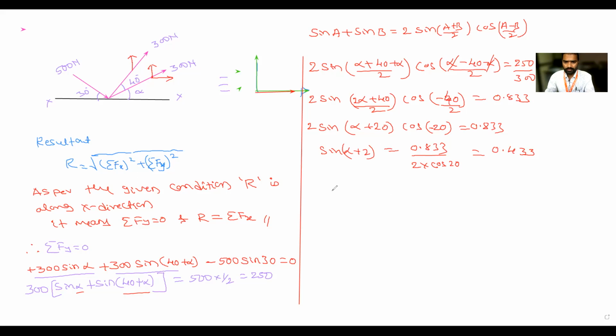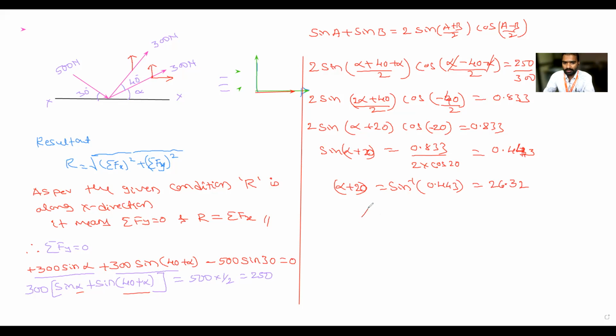Also check it. 0.443, sorry, 0.443 it is. All of you check it. Correct. Now alpha plus 20 is equal to sin inverse of 0.443. In the calculator, press shift and then the sin function: alpha plus 20 is sin inverse of 0.443. You will get around 26.32.